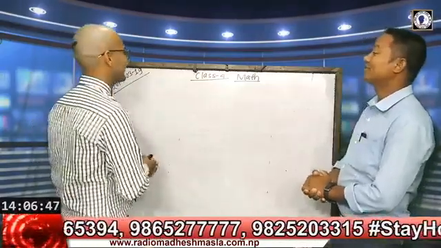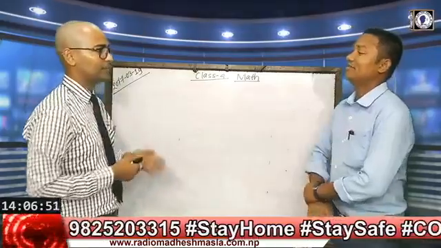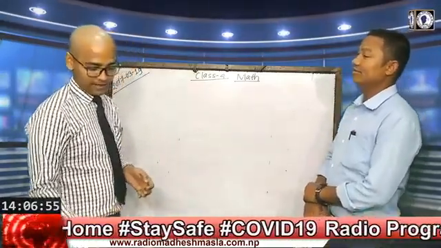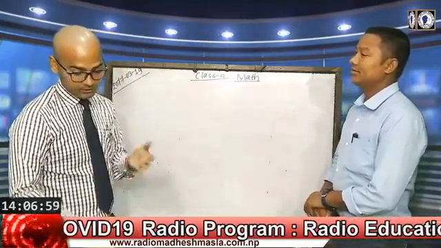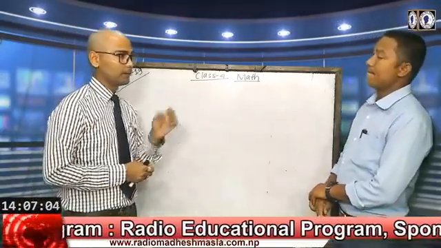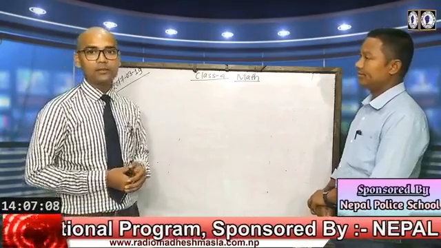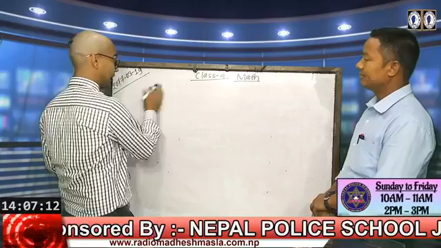On last Sunday in class 4, we were discussing the topic types of fractions. We have already discussed some types of fractions, but on that day we left some topics, that means the parts or the types of fractions. Today we will discuss them here.